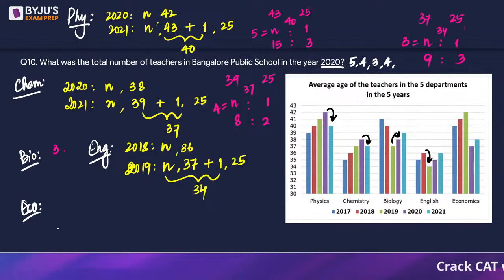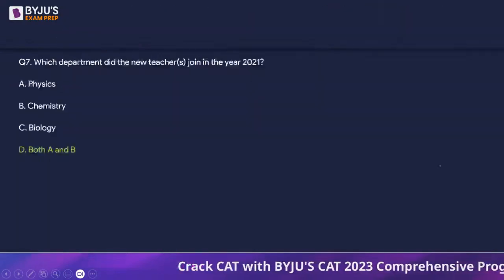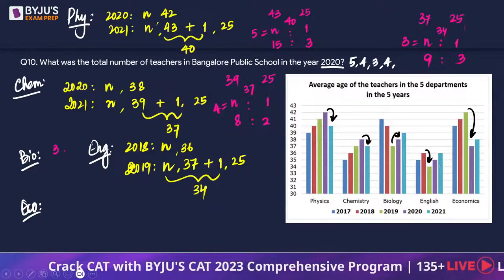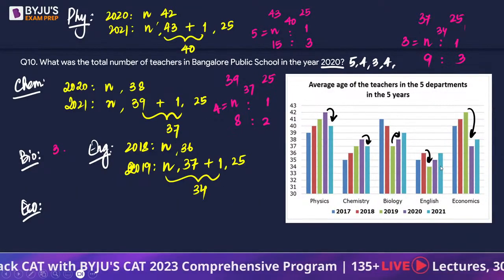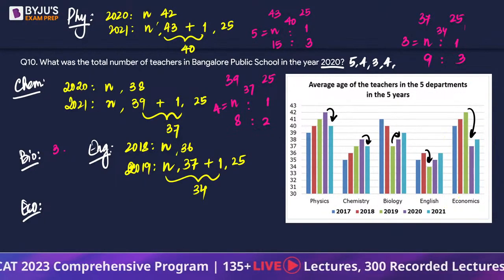So for economics, the drop has happened in the year 2020 itself. So we will be looking at 2020, and what is it? 1st January is being talked about, right, and the change is happening next year. So okay, let's first of all solve this.